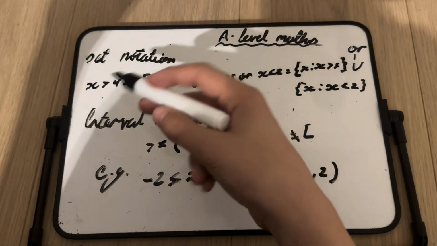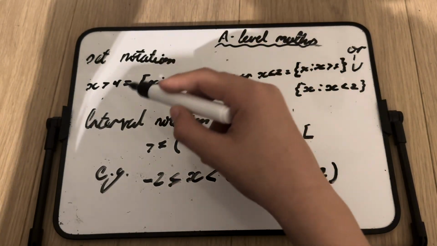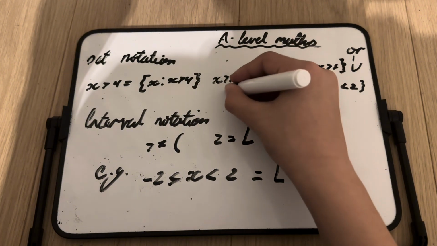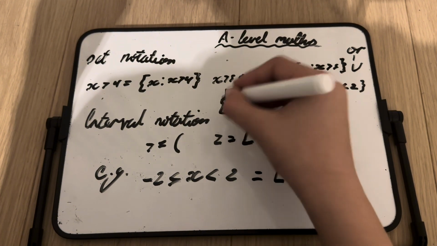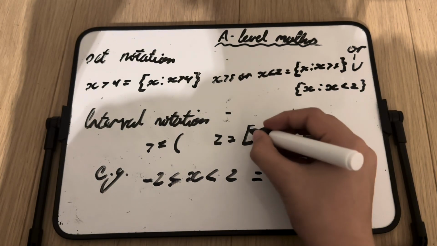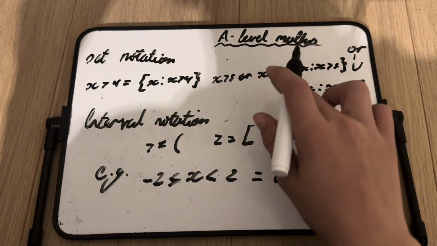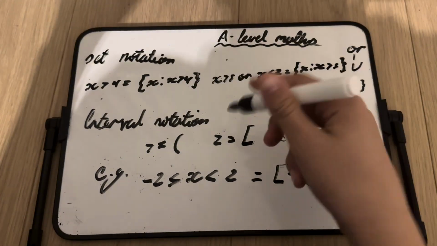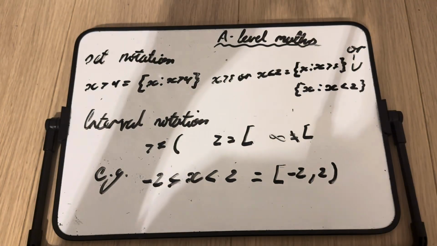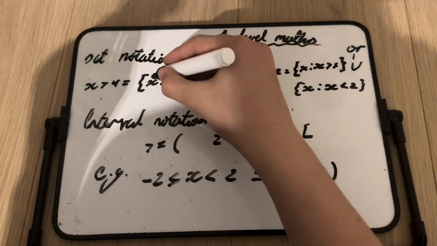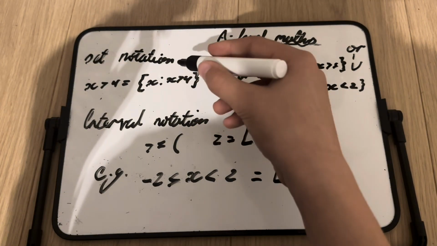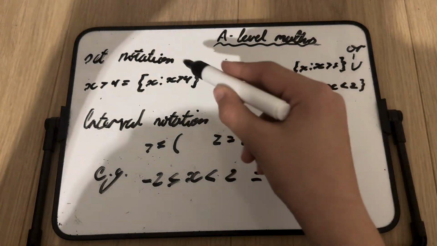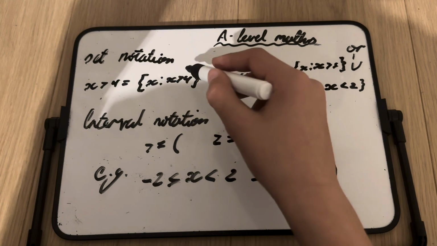So let's get started. If you have x is greater than 4, then in set notation you would put this curly bracket, which is kind of like this bracket, but with a little semicircle, or like half circle in the back. Just like that, if you can see that. And you put x, colon, where x is greater than 4. That would be read as the set of x where x is greater than 4.